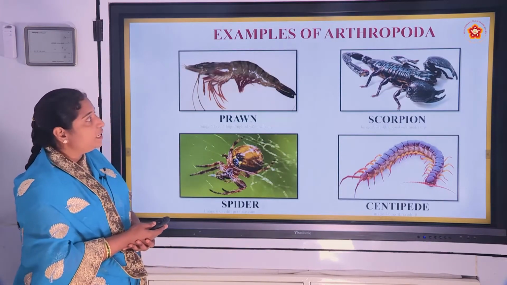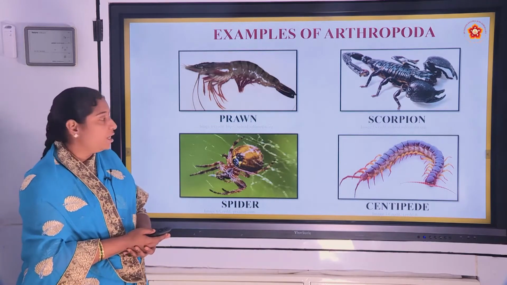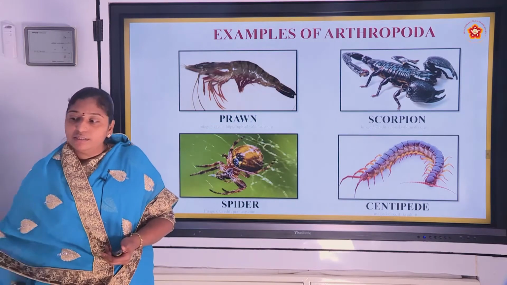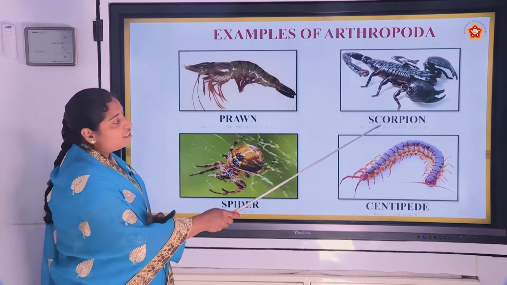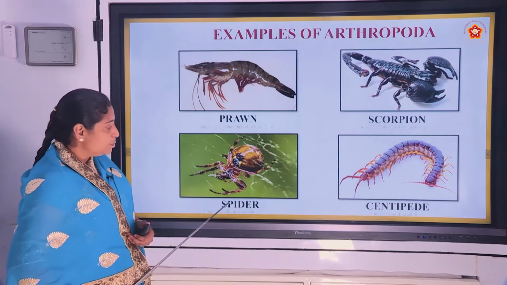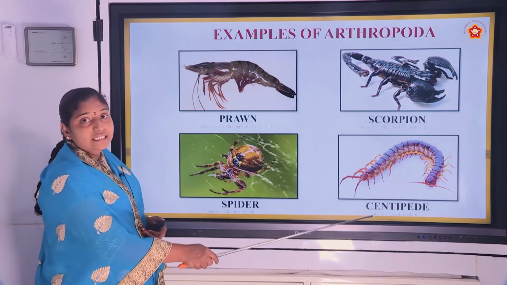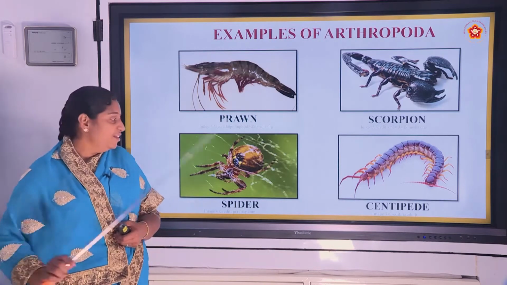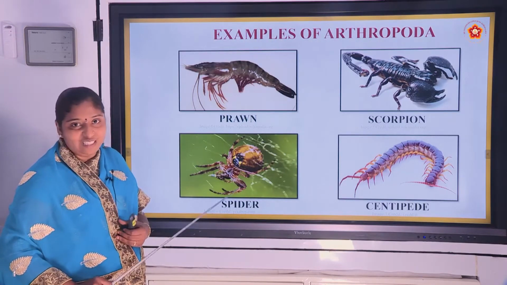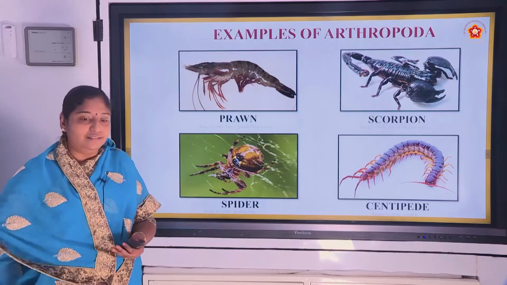These are the examples of Arthropoda. This is prawn. You might have seen it in the seashores. And this is scorpion. And this is spider. And this is centipede. If the houses are not kept clean, you might have observed the spiders also in your house.